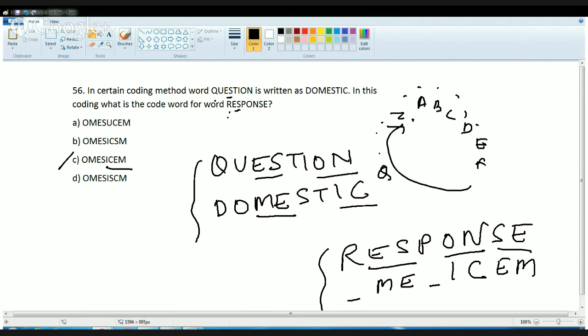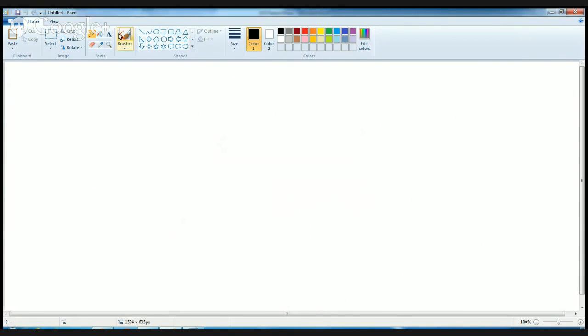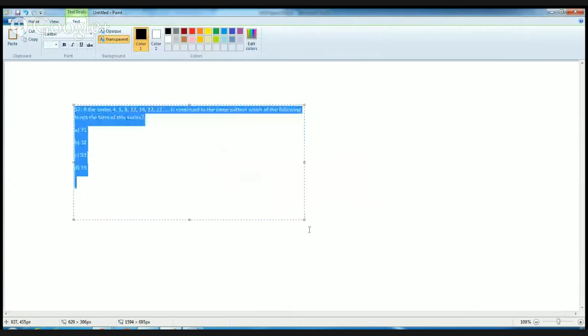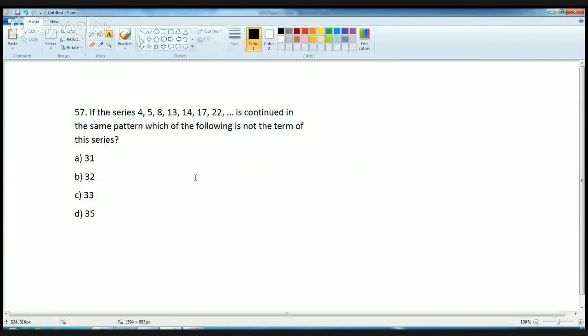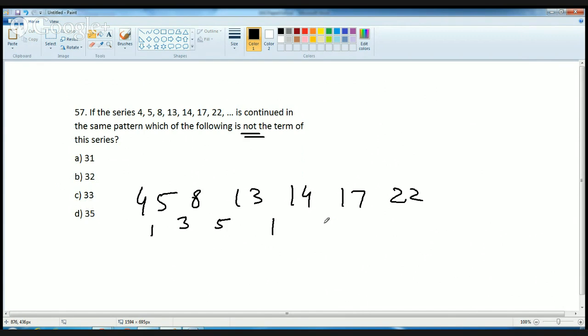The next question is based on number series. It says, if the series is continued in the same pattern, which of the following, now read the question properly. What students do is read this hurriedly and take the first answer that matches. The question is, which of the following is not a term of the series? Now I'll try to make this series: 4, 5, 8, 13, 14, 17, 22. The differences are 1, 3, 5, then again 1, 3 and 5.